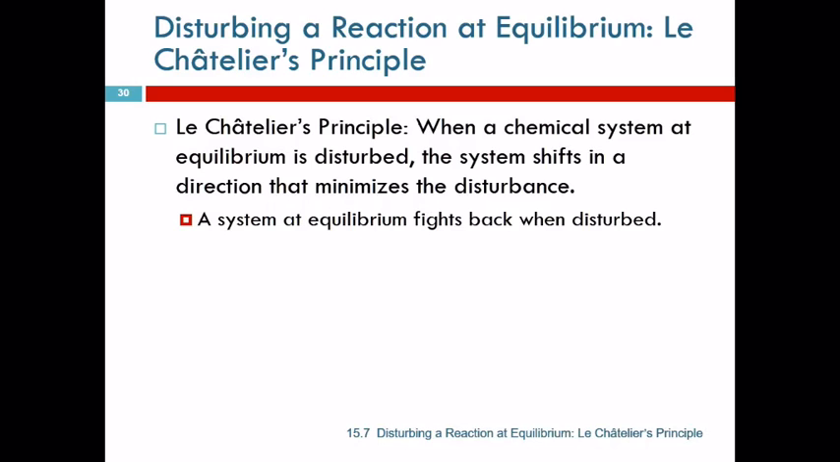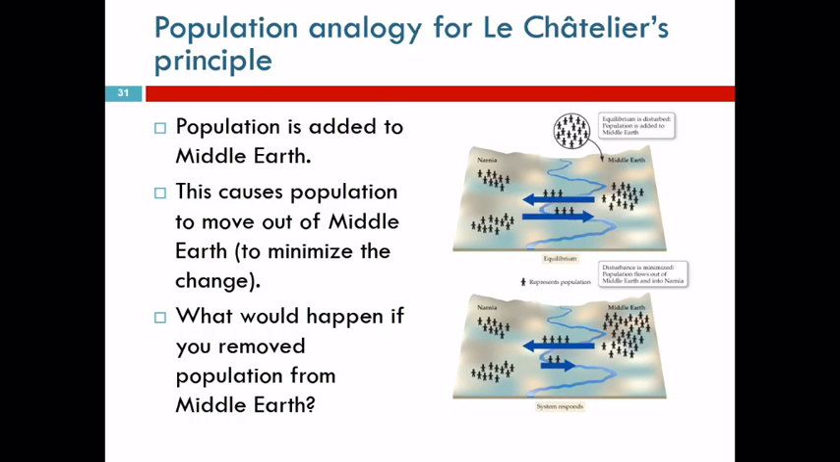Oh, you're going to remove some of my product? Well, I'm going to shift and make more product. It's kind of got an attitude. It doesn't want to be changed. It wants things the way they are. We want to maintain equilibrium. So when it gets messed up, the system will shift around to try to restore how things were.